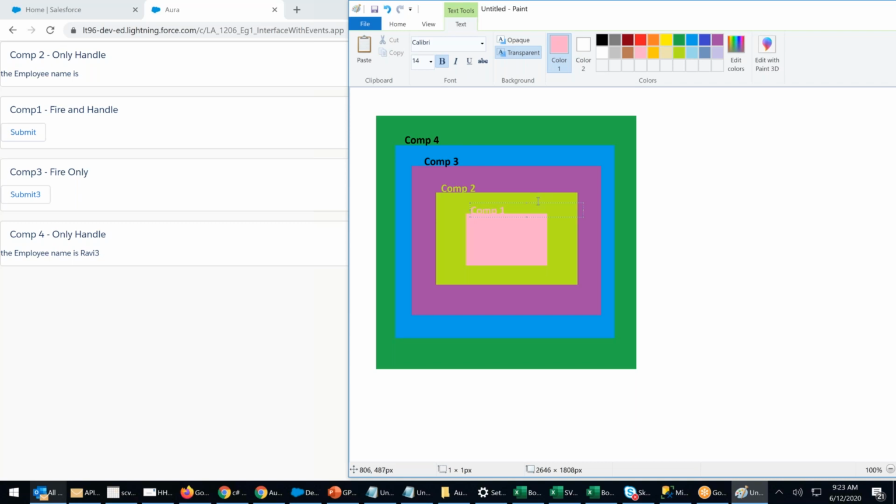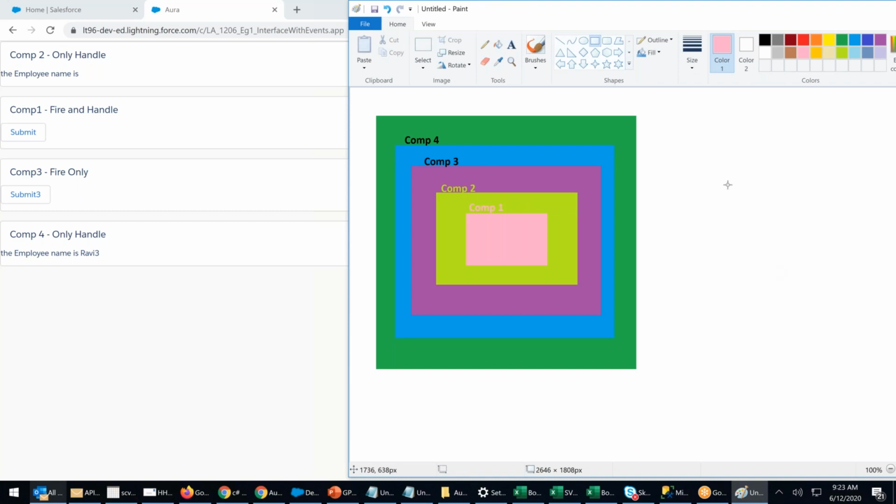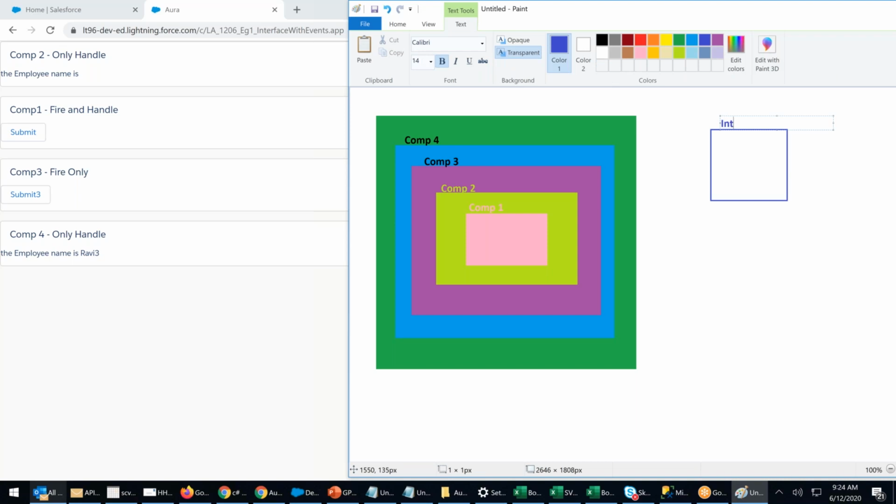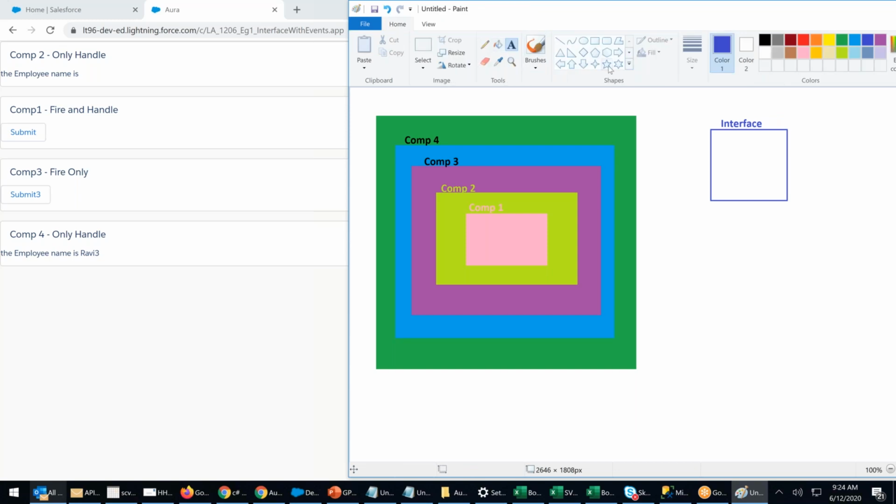Right? All of them are connected to what? Connected to an interface. All of them are connected to an interface. Inside the interface, I created an event. An event was created.